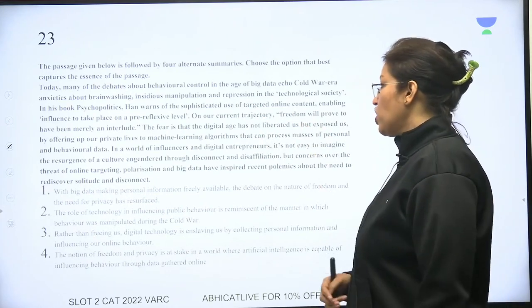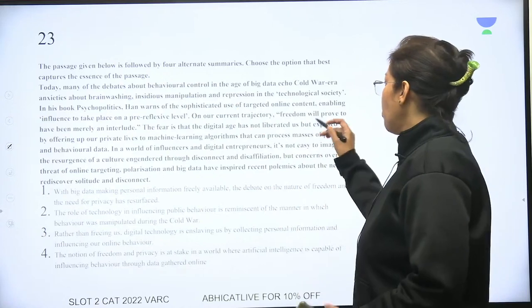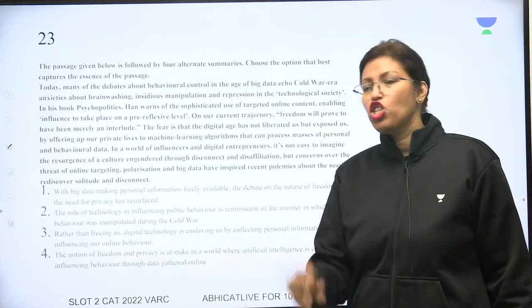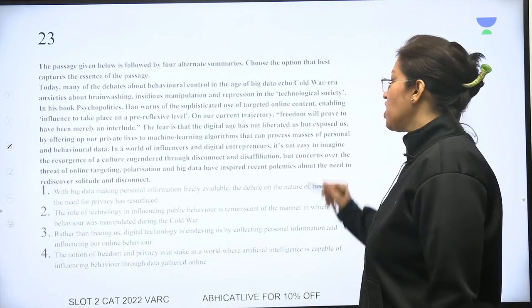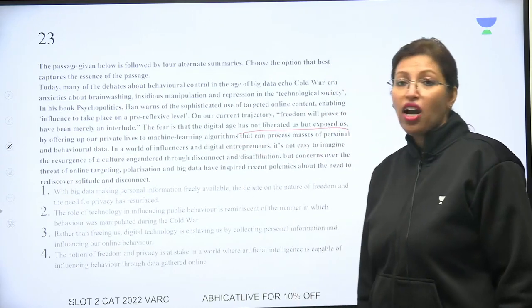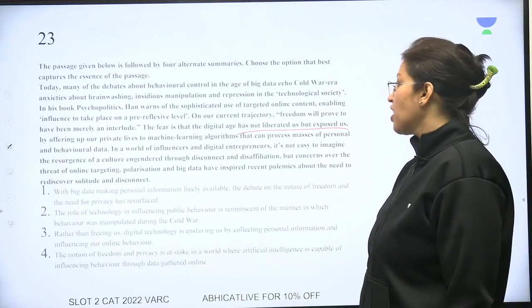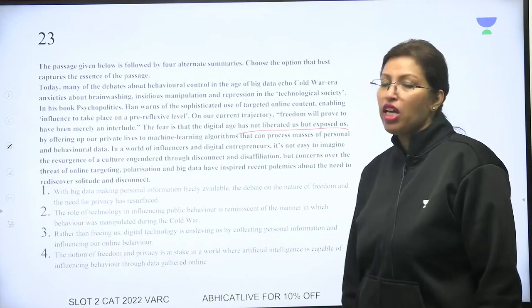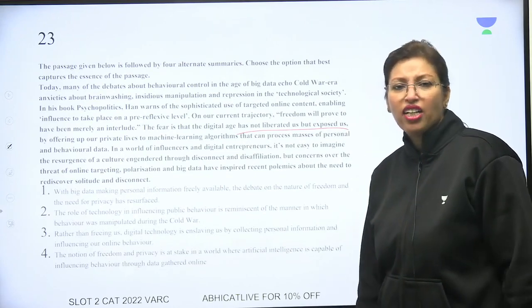On our current trajectory, in the current path, freedom will prove to have been merely an interlude. So freedom is very short-lived. The fear is that the digital age has not liberated us but exposed us by offering our private lives to machine learning algorithms that can process masses of personal and behavioral data. They have all the data about us.